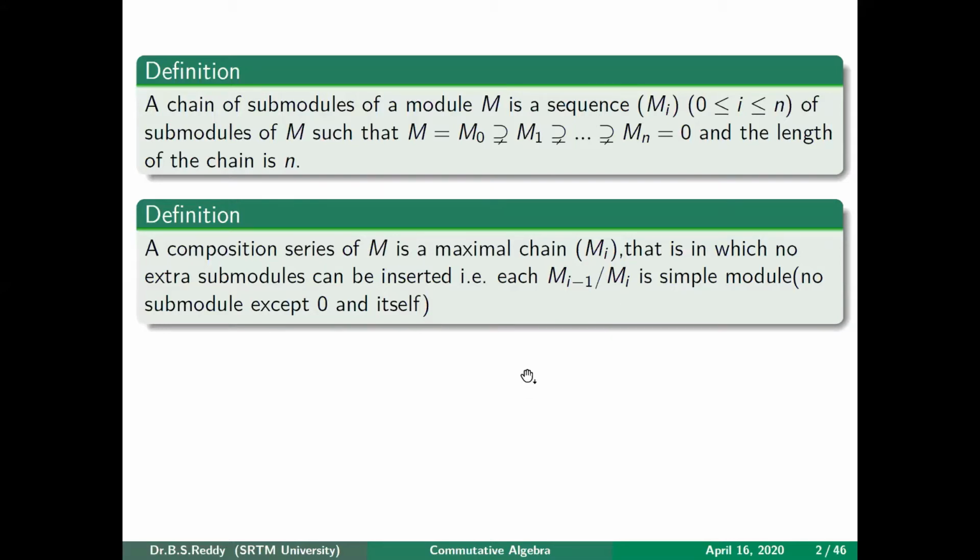So I repeat again: you take a module M, then a sequence Mi is said to be a chain if M contains M0, which is the same as M, then M0 contains M1, M1 contains up to Mn, and the last one is 0. And a composition series is nothing but a maximal chain, in such a way that in between you cannot put any other submodule. Before going further, let's see one or two examples of maximal chains.